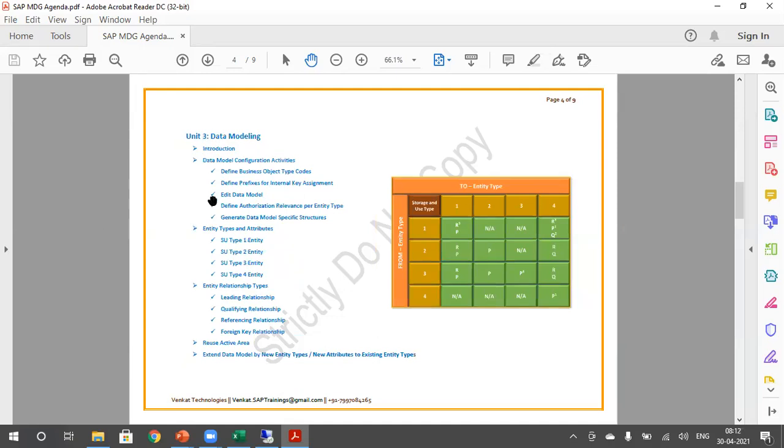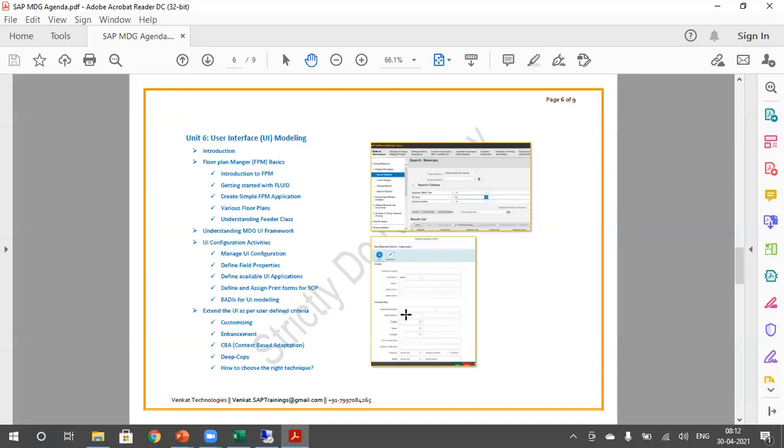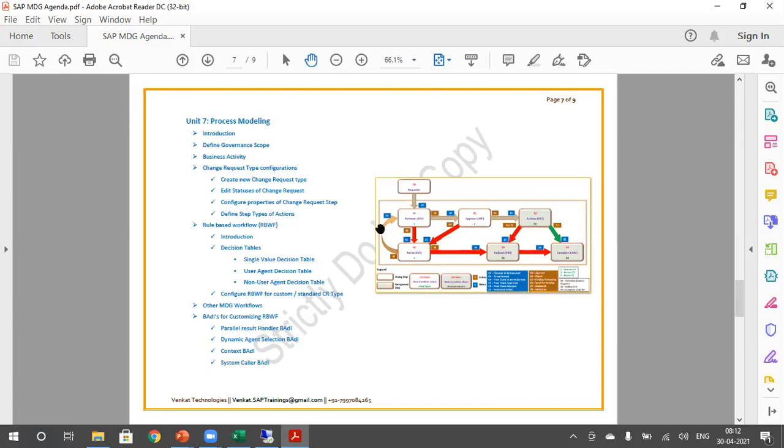And data modeling. So there is something called data modeling. So we'll see creating a new data model and extending the existing standard data model and various concepts of that. As well as we have something called SMT and data quality check, which deals with the search and all. And we have user interfaces, UI modeling, we call it. So creating a new user interface, extending the existing interfaces, and process modeling.